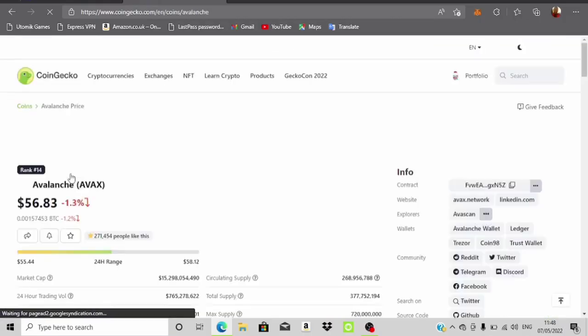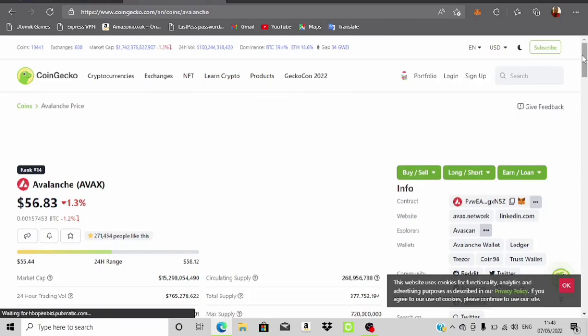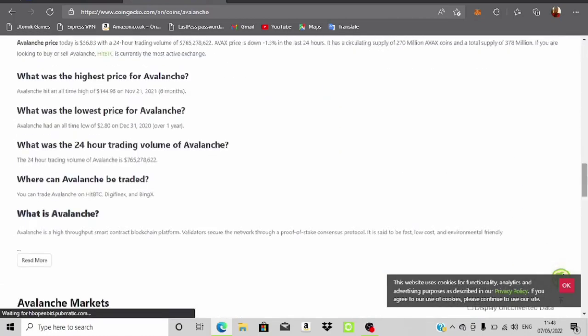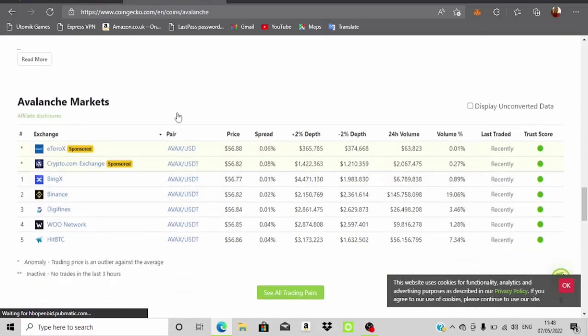AVAX. So let's take a look at AVAX, and you come down here, you should see the different markets it's being traded in. So this is what we are looking for, right? Over here you can see it's traded in different markets at different prices. So this is BingX, and Avalanche is traded at $56.77, and this is crypto.com exchange, it's traded at 56.82.